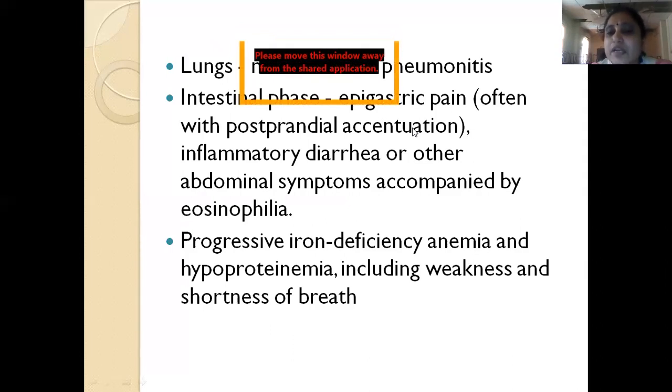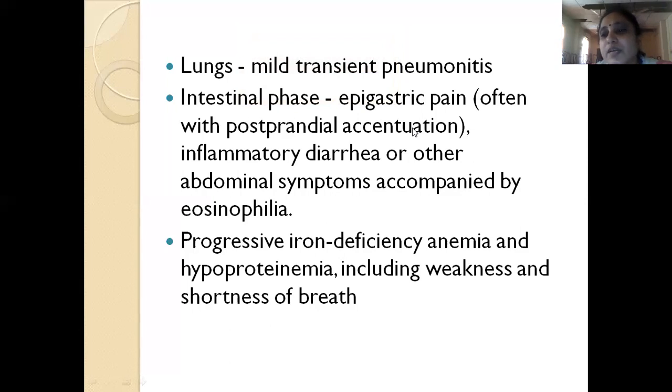Because of long infection, the patient will have progressive iron deficiency anemia, because these hookworms feed on the blood and interstitial fluid. These two are taken up by the organisms for growth. So hookworms take up blood from the body. Hence, if there is progressive infection, there will be iron deficiency anemia. Also, there will be hypoproteinemia. These will cause weakness and generalized malaise. The patient may also have shortness of breath.